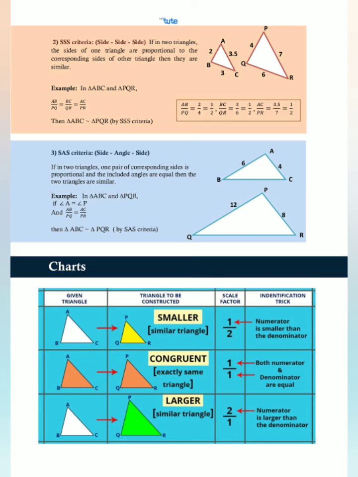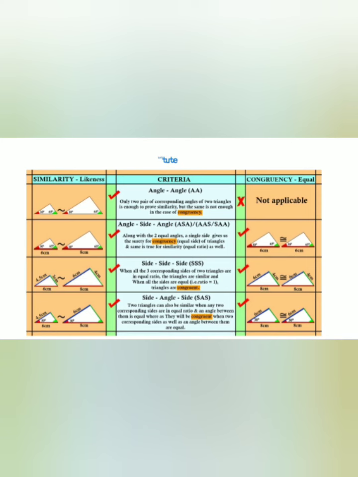So as you can see the chart, please note down that chart. We will discuss more about it. Here you can compare the criteria: angle, side, angle, and side. You can also note down this table too. Then we will discuss more in detail related to this chapter in our regular classes.